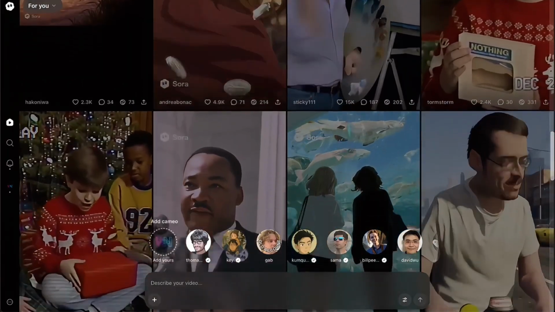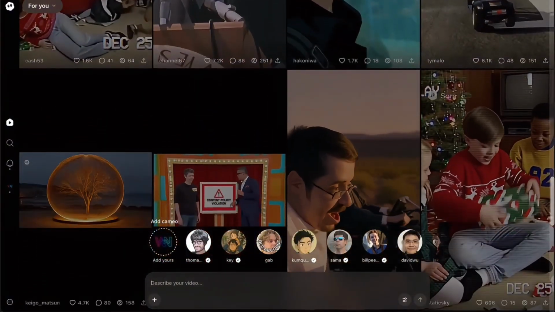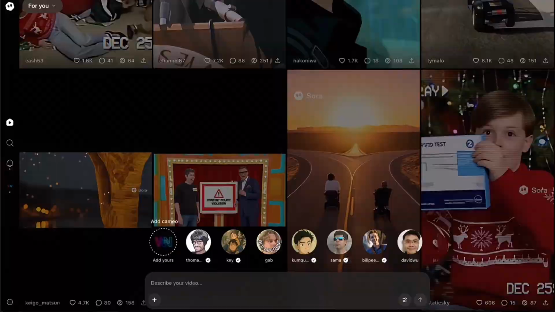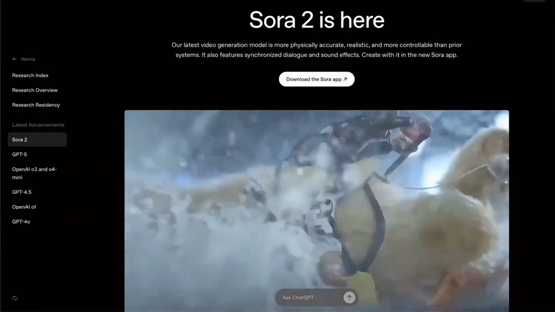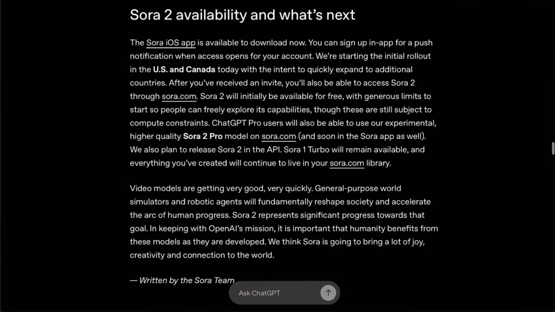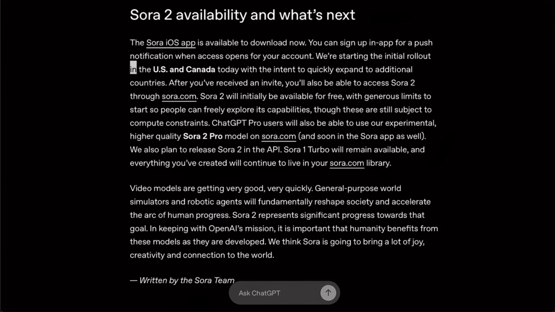Well, I've got to say, overall, Sora 2 is hands down the most impressive video generator right now, though it's not perfect. Now, I'm sure most of you are wondering, how can you actually access Sora 2? First things first, you'll need to download the Sora app on iOS. It's not available on Android yet. Right now, it's only rolling out in the US and Canada, with plans to expand to more countries soon.